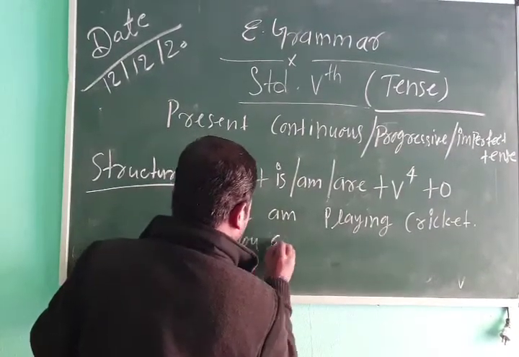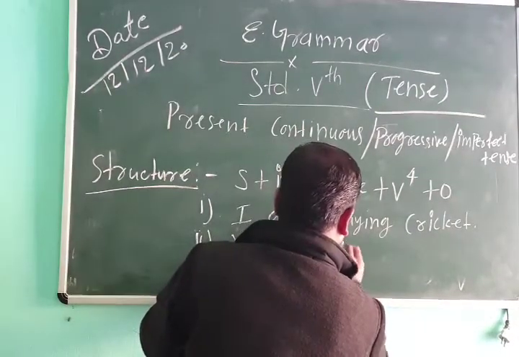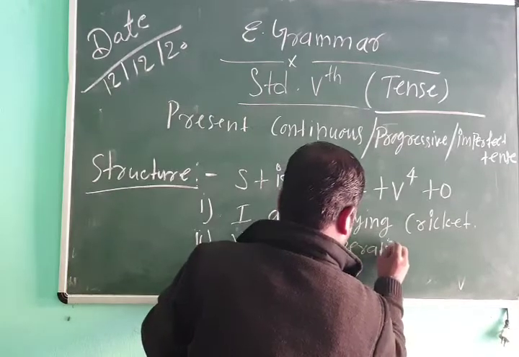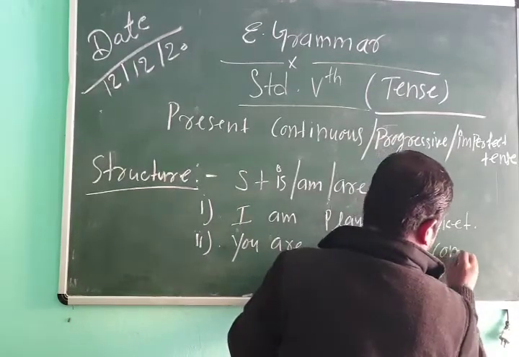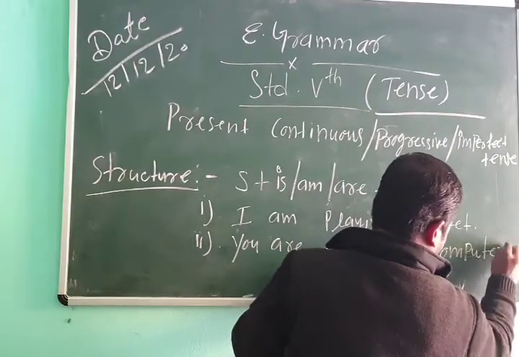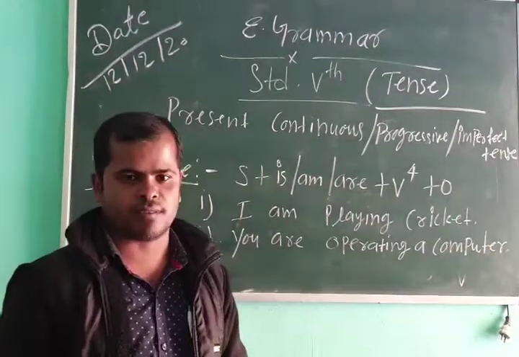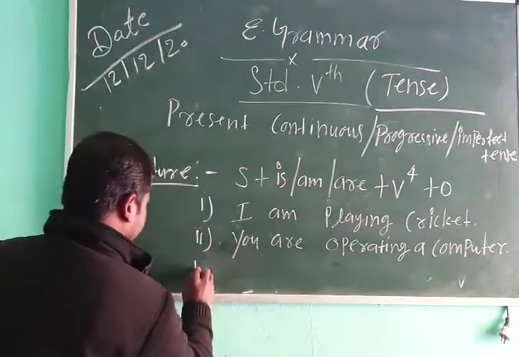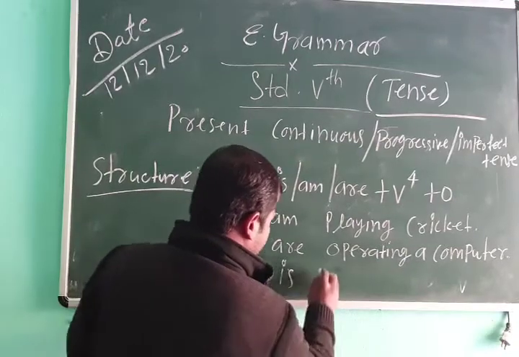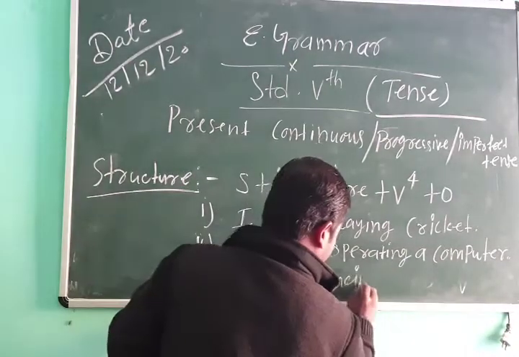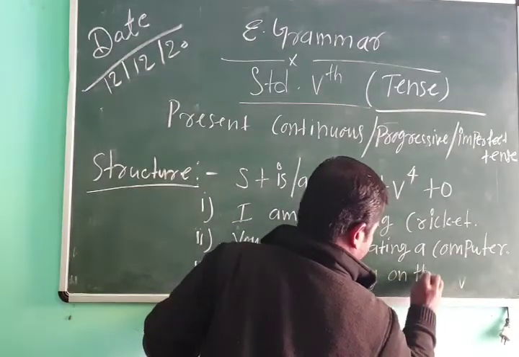Example number 2: You are operating a computer. This is the second example. You are operating a computer. मतलब आप कंप्यूटर चला रहे हैं. He is dancing on the stage.